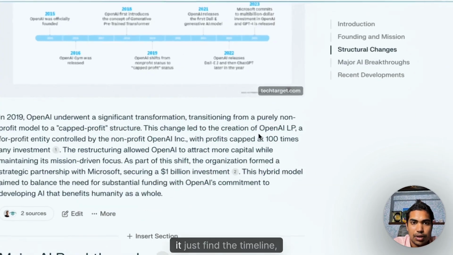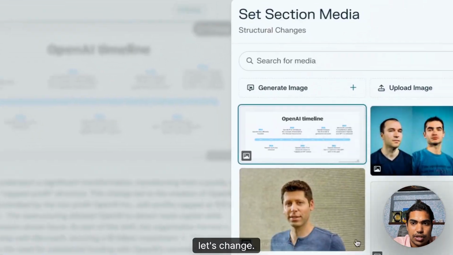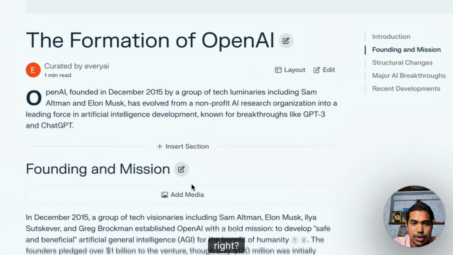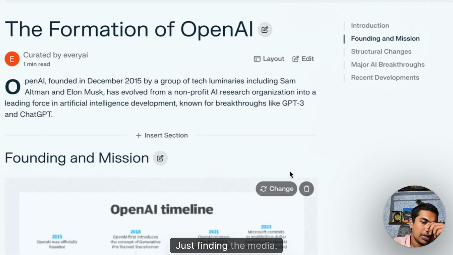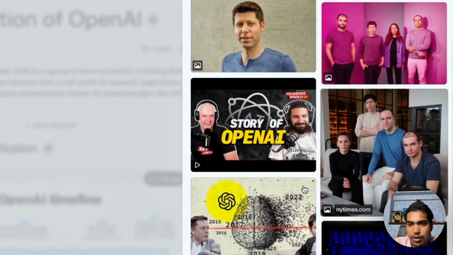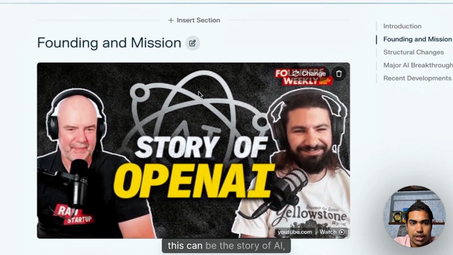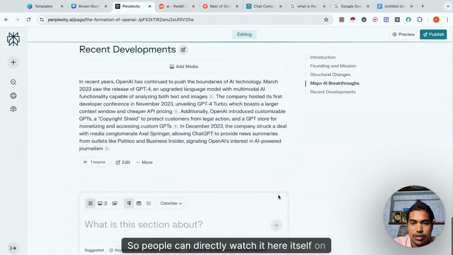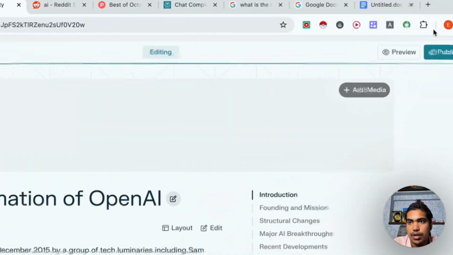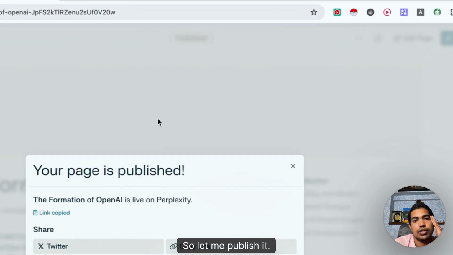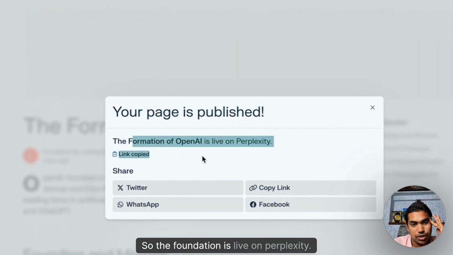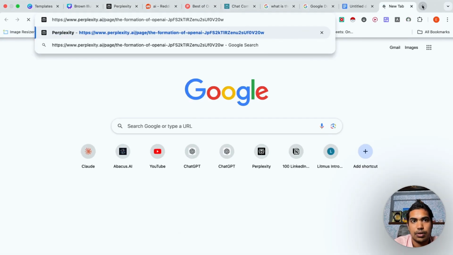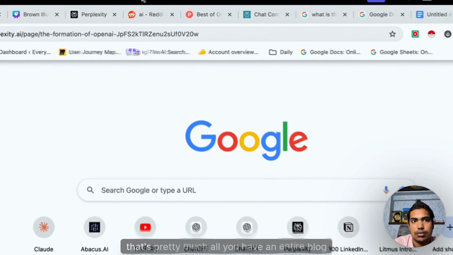So yeah, it just finds the timeline. Let's say change, so maybe I just put it here, right? Just finding the media. I think it will give the same. So this can be the story of AI, right? So people can directly watch it here itself on different sources and stuff. You can preview it. So let me publish it. So the foundation is live on Perplexity. The link is copied. You can copy it, you can paste it here, and that's pretty much all.